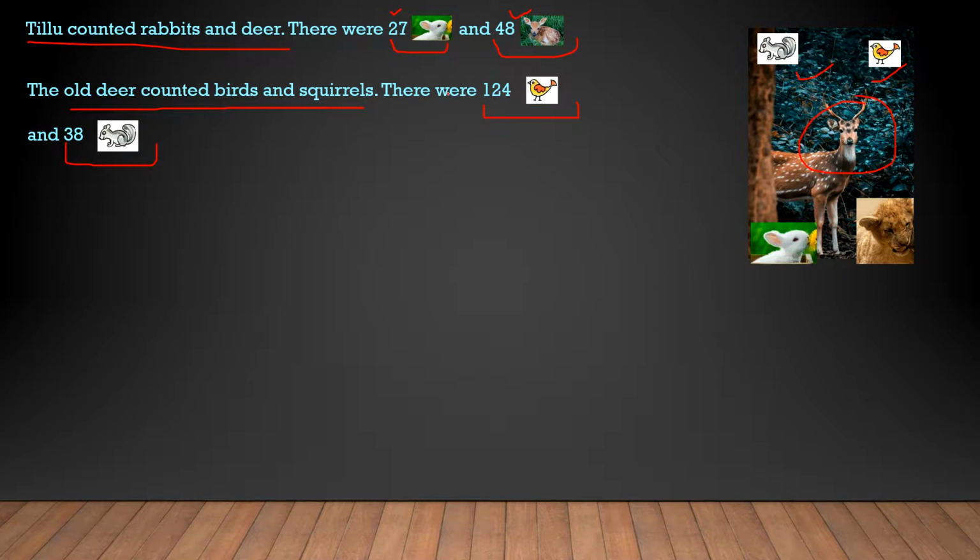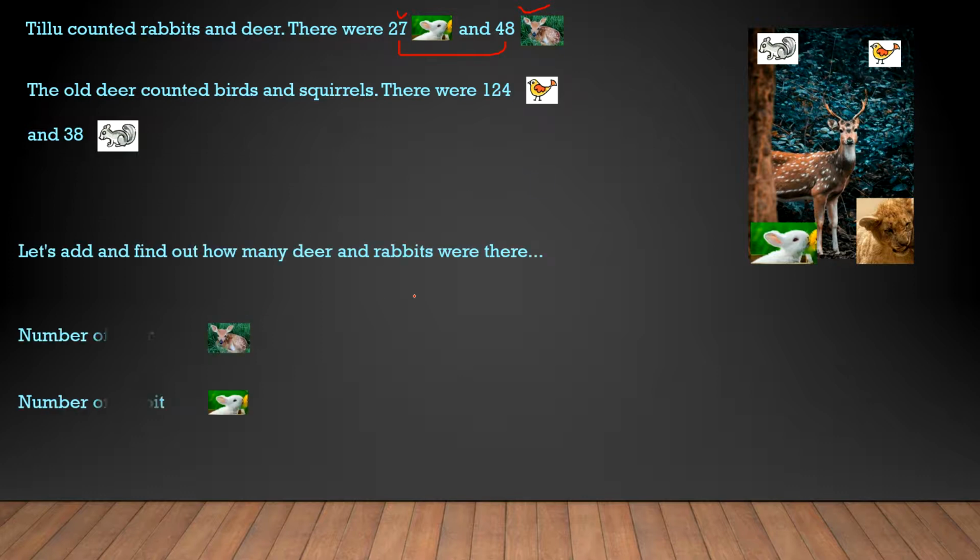Now we have some numbers. And what are we trying to find out? We are trying to find out the total number of animals. In this case, we have to add all these 4 numbers together. Adding 4 numbers will be a difficult task. So what will we do? We'll add these 2 numbers first, meaning we'll add the number of rabbits and deer together. So let's start adding these 2 numbers.